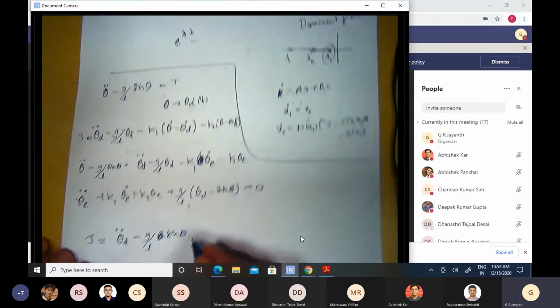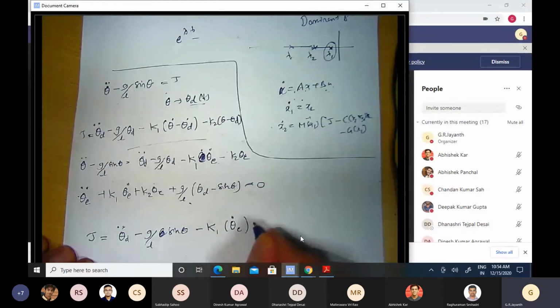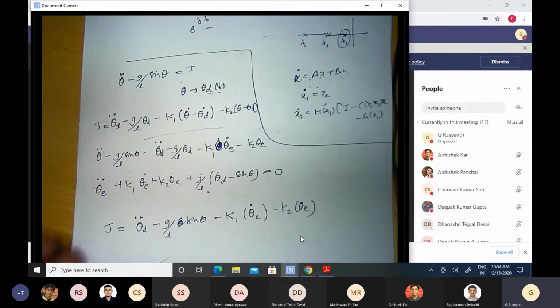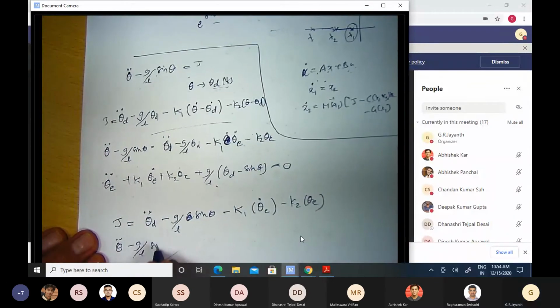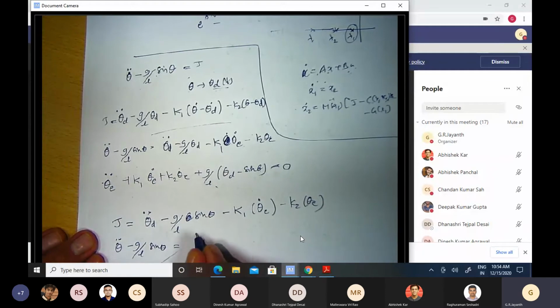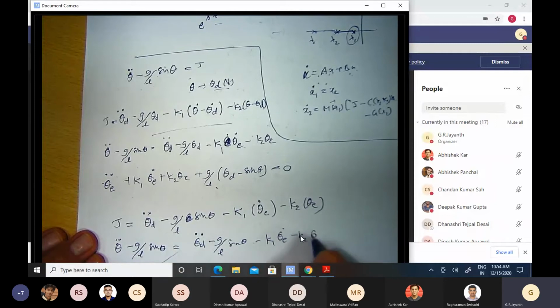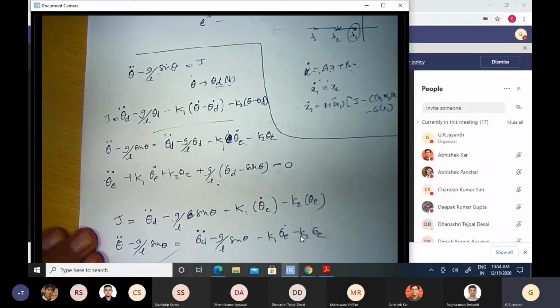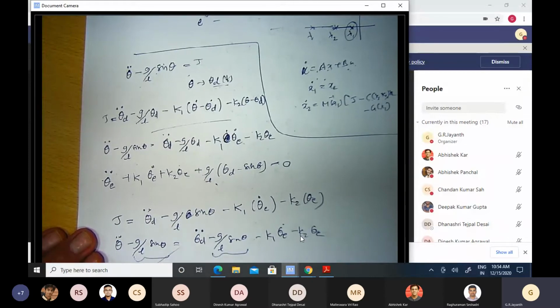And then I also have the other terms. I retain the other terms, k1 theta E dot minus k2 theta E. Let us say I do that. Then what do I get? Theta double dot minus g by L sine theta is equal to theta d double dot minus g by L sine theta minus k1 theta E dot minus k2 theta E. Okay, so what happens now? I have g by L sine theta. This nonlinear term is represented on both the right hand side and the left hand side, so they get cancelled.